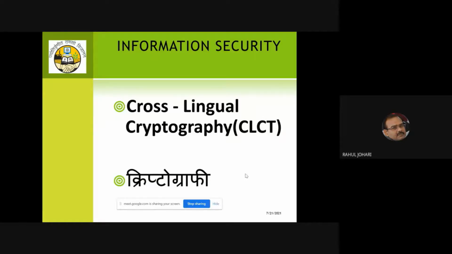So the point I'm trying again to make here is: why use only the English language for cryptography? Why can't we use other languages? For example, if we design a technique using French, then out of 100 people in the world, almost 80 will know English. But out of those 80, only 30 will know French. So we have provided protection to the data, because now only those people who know the French language can become professional hackers and hack the data.